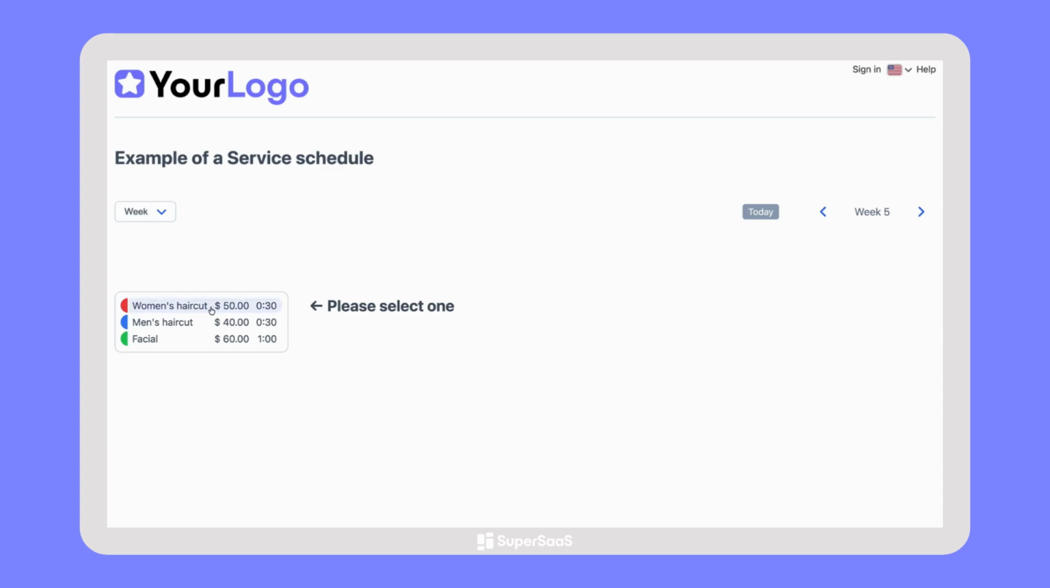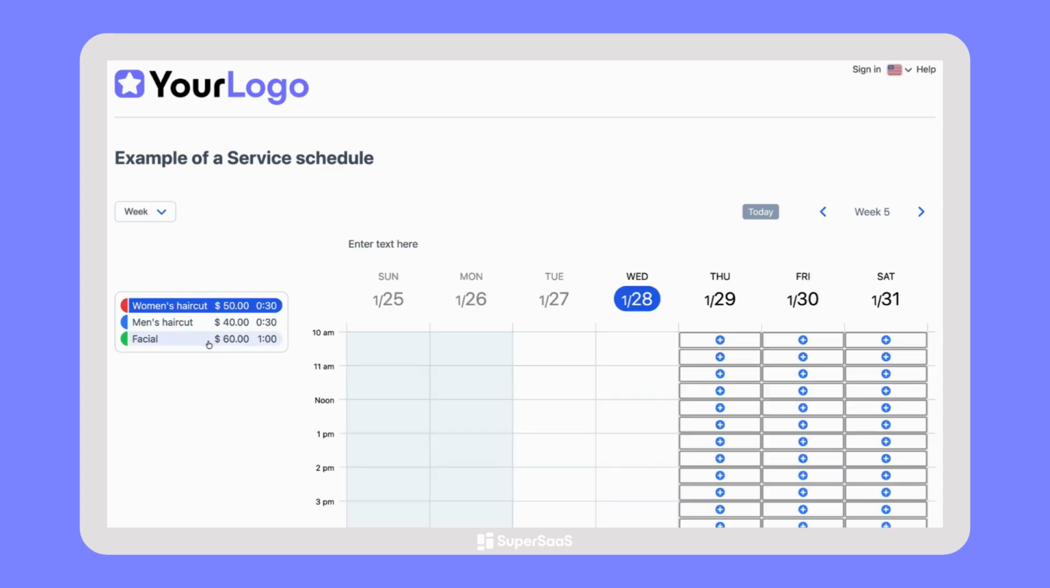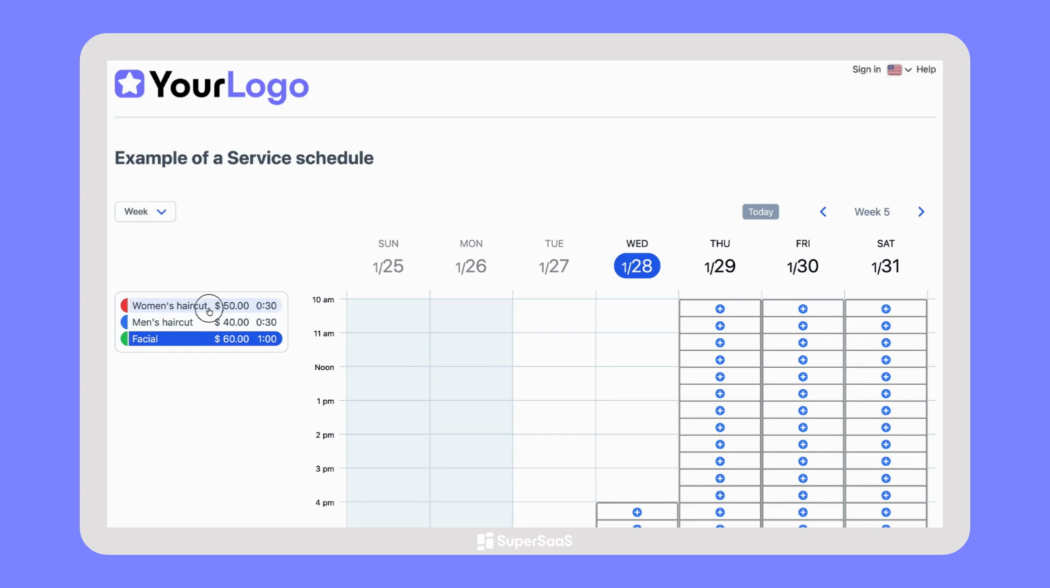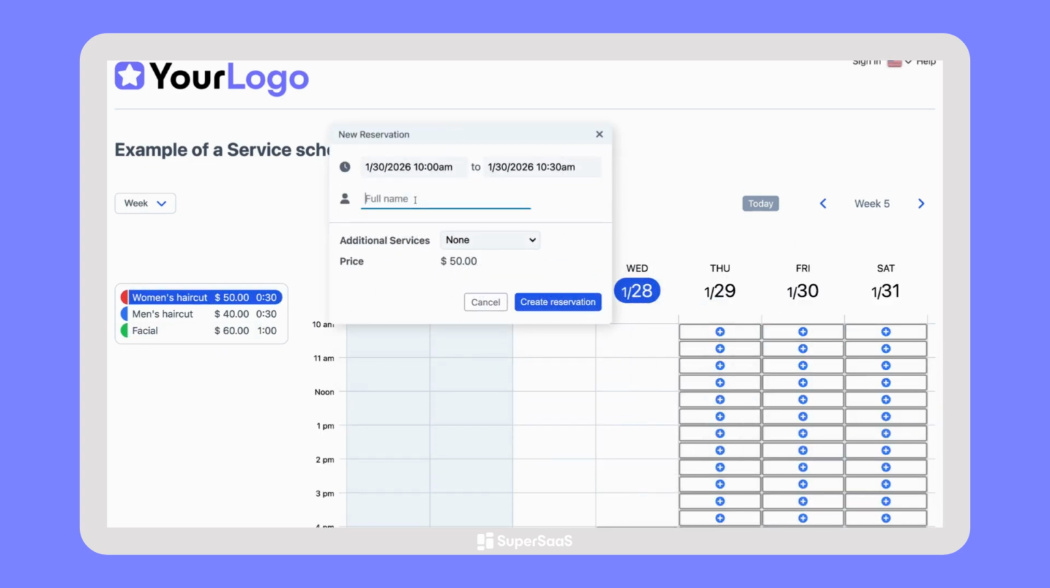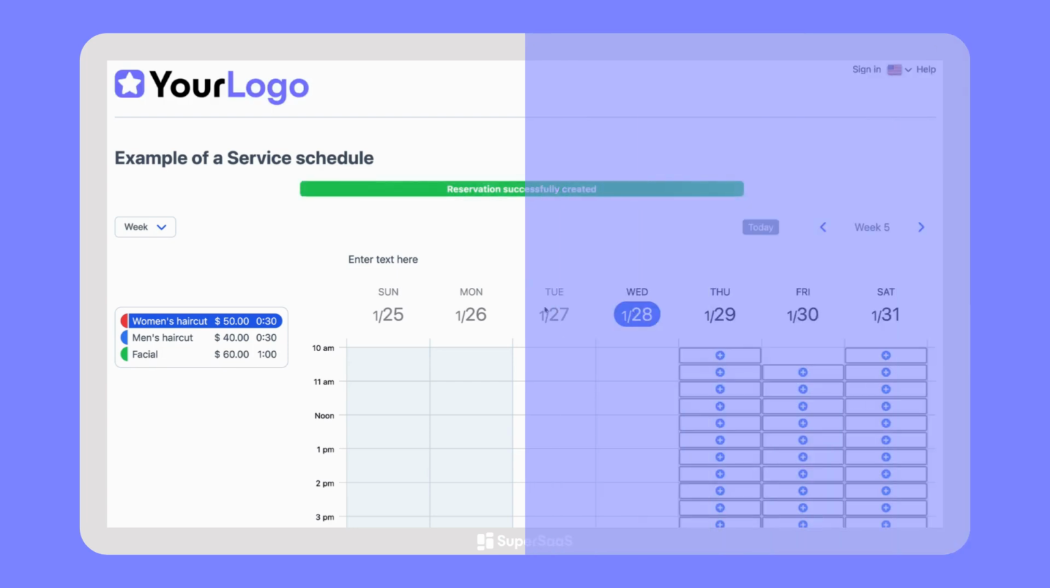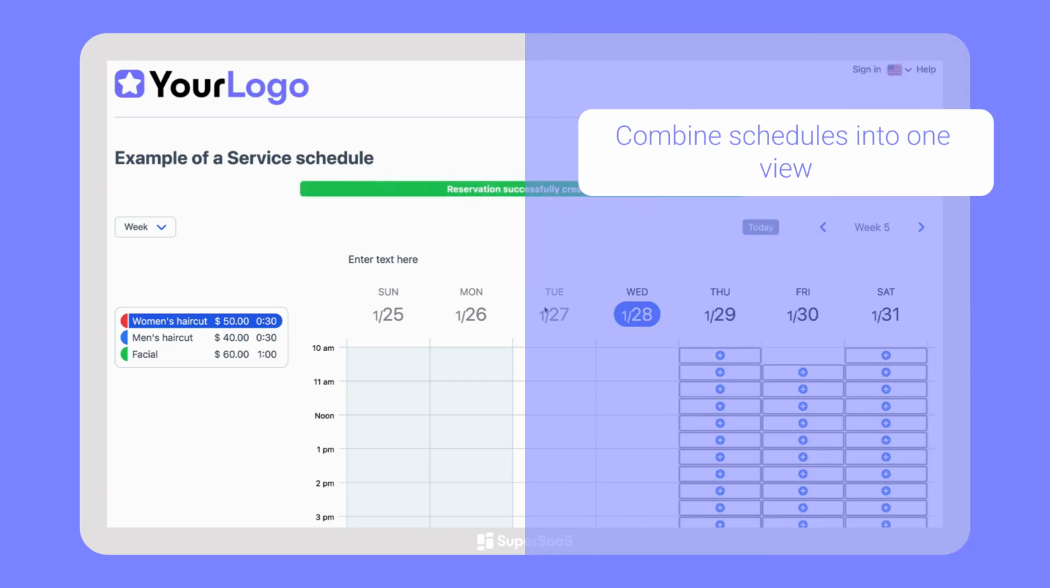Super SaaS offers various types of schedules. For scheduling a simple one-on-one appointment or making a reservation, check out our other videos first. The schedule shown here is a more advanced type of schedule, called a service schedule. A key benefit of the service schedule is that it can take into account the availability of resources in other resource schedules and combine those into one.